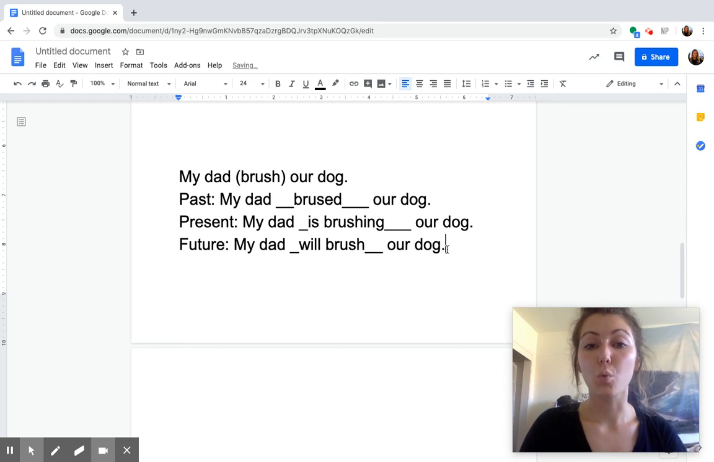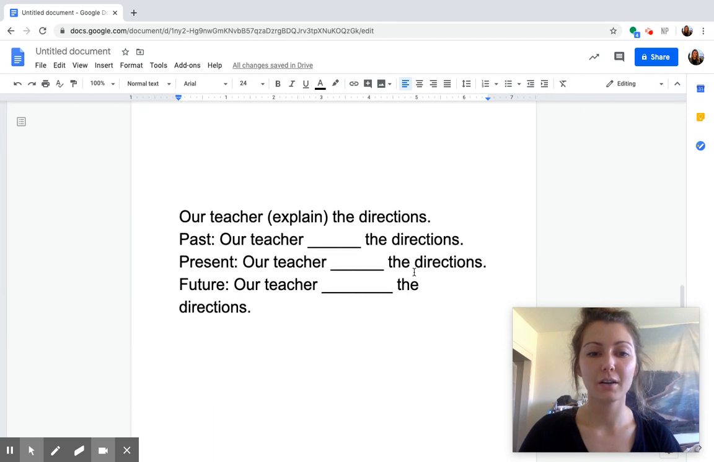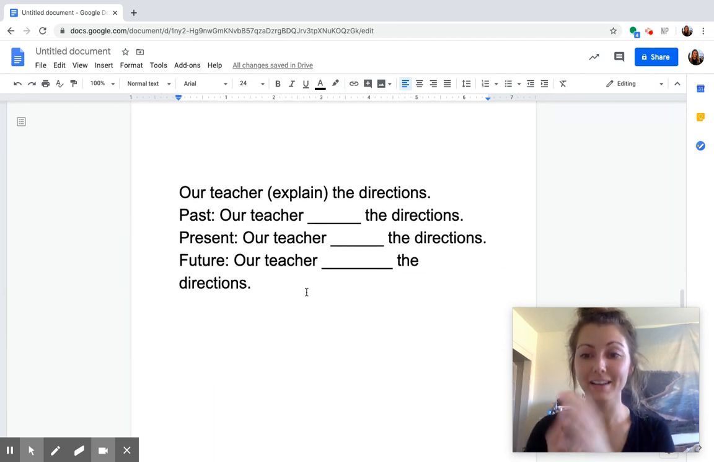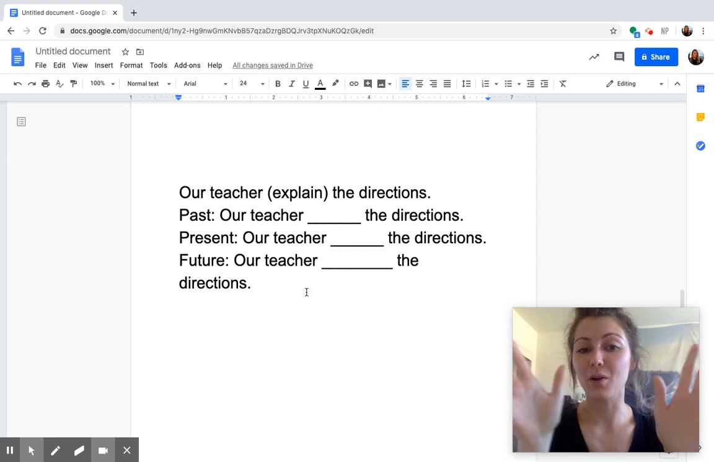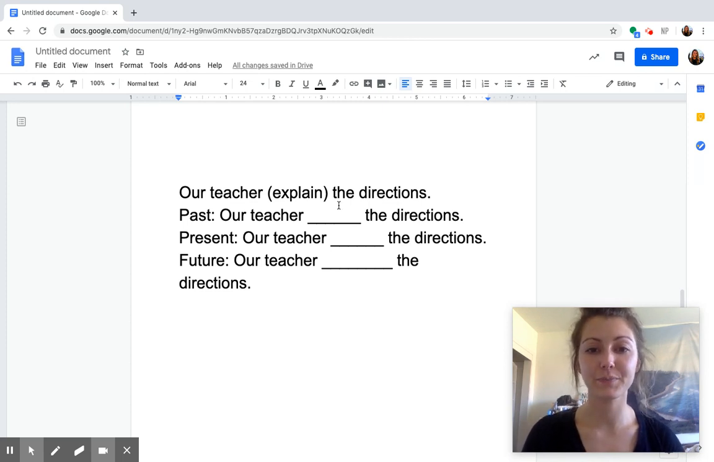My dad will brush our dog. Awesome. We're going to move on to our next one. Try and do this one all on your own if you can. You can pause the video right now and you can just do it on your own. Or if you need more guidance, you can stick with Miss Metz.